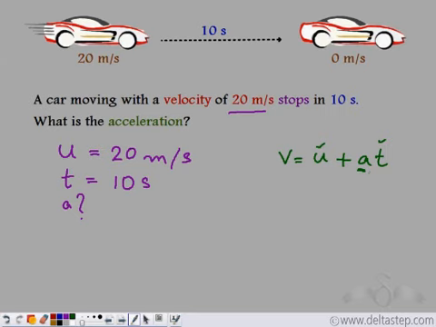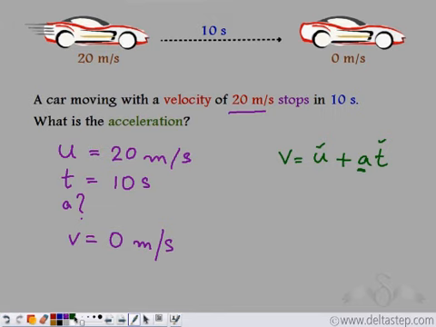Now whenever you see the term it stops, you can infer that the final velocity is 0. So it is not necessary that a numerical will tell you that the final velocity is 0 meters per second. Even if it says that the car stops, we can infer that the final velocity is 0 meters per second.